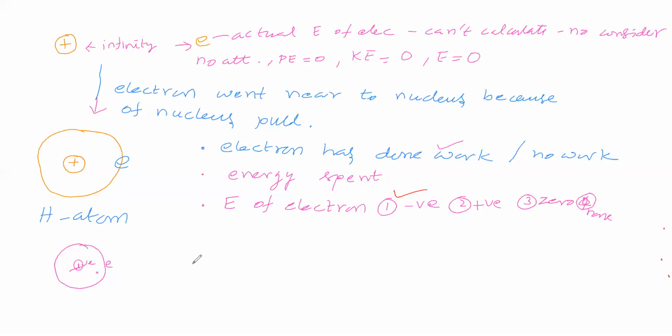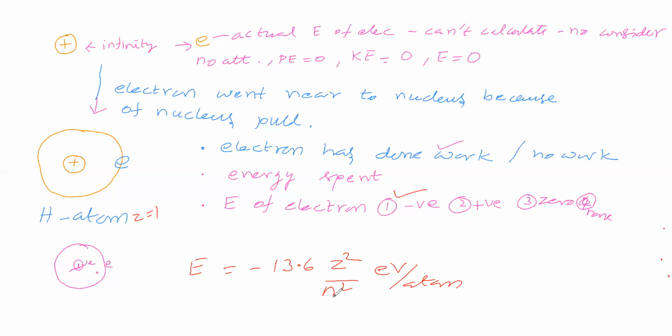Now Niels Bohr said the energy of the electron is equal to minus 13.6 Z square by N square electron volt per atom. This is Niels Bohr's derivation of the energy of the electron formula. To this, we are substituting the values. Now, hydrogen atom means Z is equal to 1.